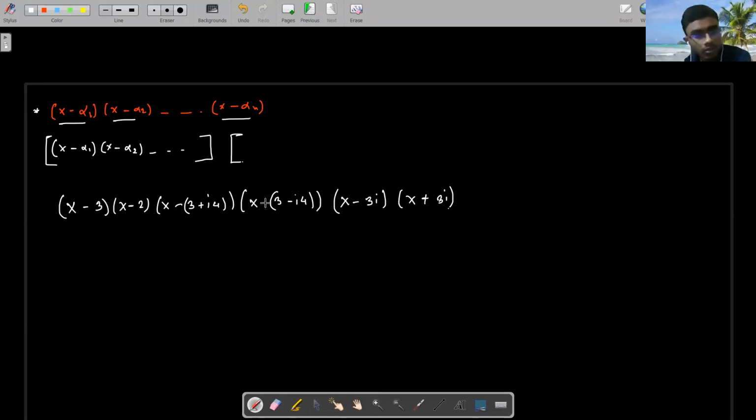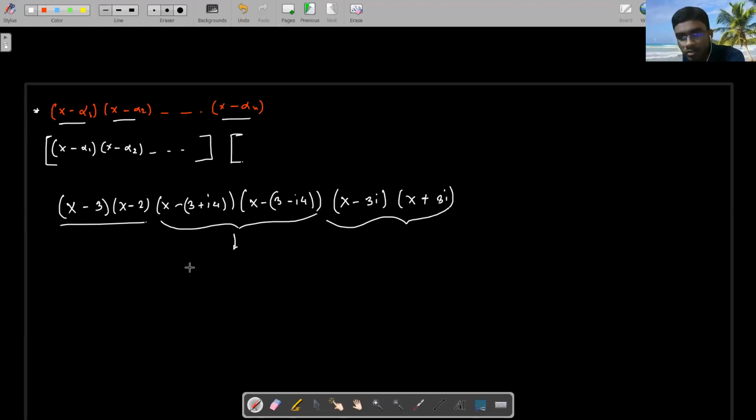I am not interested in real roots because real roots are great, but the problem will be created by the complex roots. So I am taking the roots in conjugate pairs and I can create a quadratic. Yes, this is iota, that means root over of minus 1.